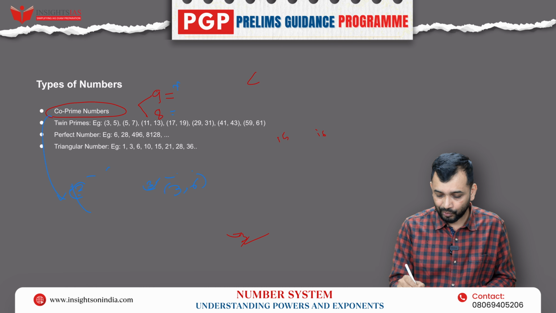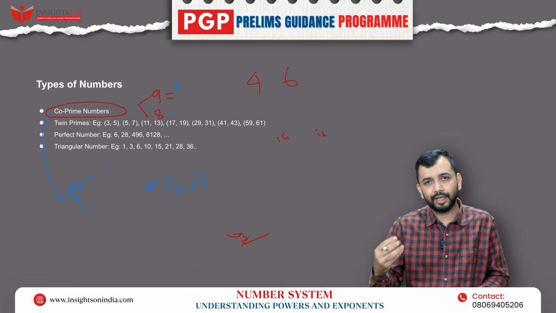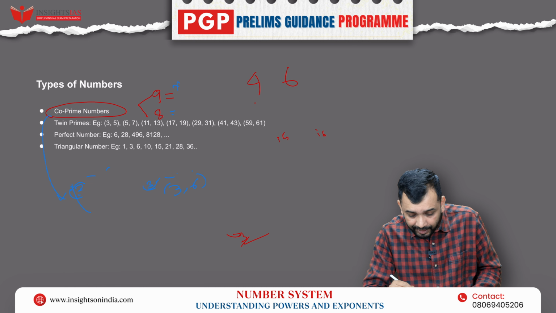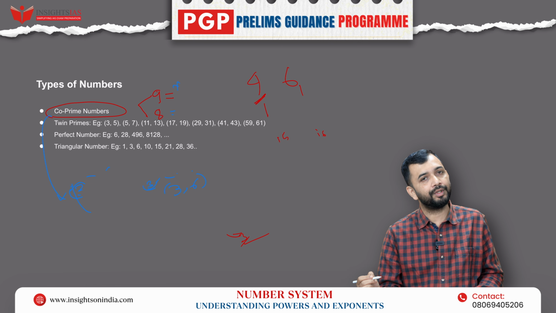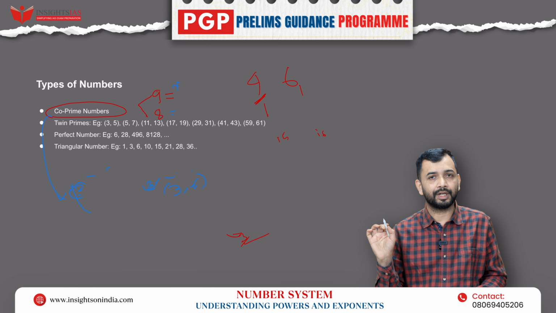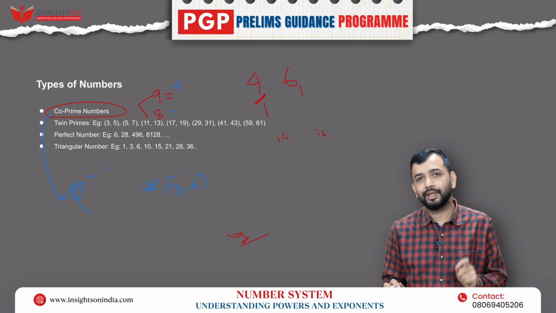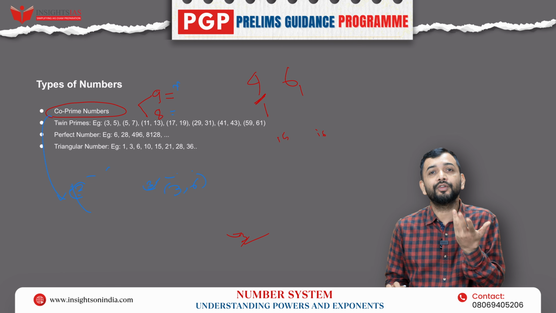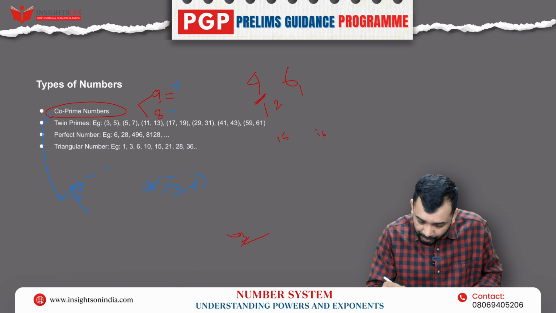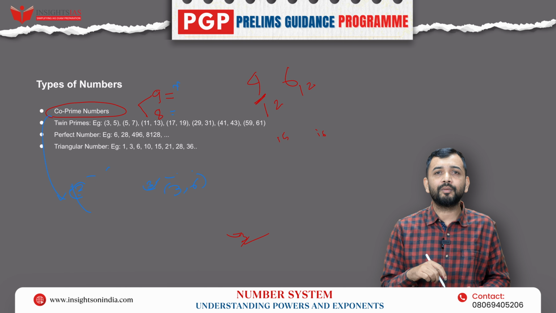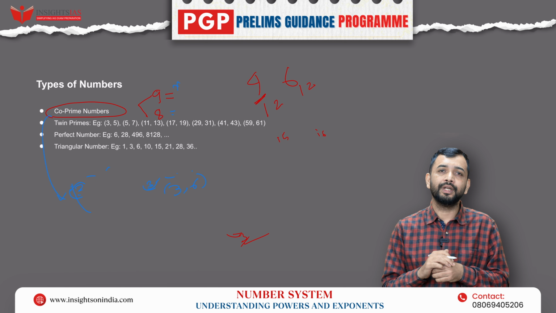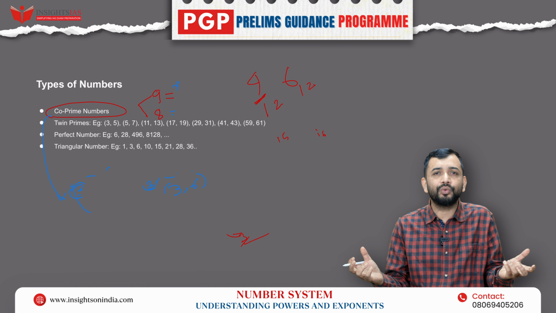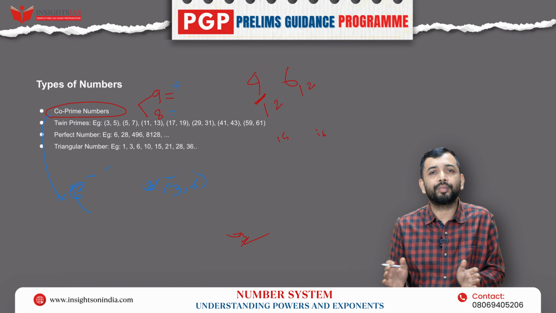Let's say I take any two consecutive even numbers, that is, one even number after the other, two continuous even numbers. Now what will happen? Since they are even, all the numbers will be divisible by 1. Yes, 1 is a common factor. Apart from that, since they are even, what will they be divisible by? They will also be divisible by 2, because it is an even number. So apart from 1, 2 is also another common factor between them, because both of them are even. So in that case, two even numbers, whether they are consecutive or non-consecutive, can never be co-prime numbers.